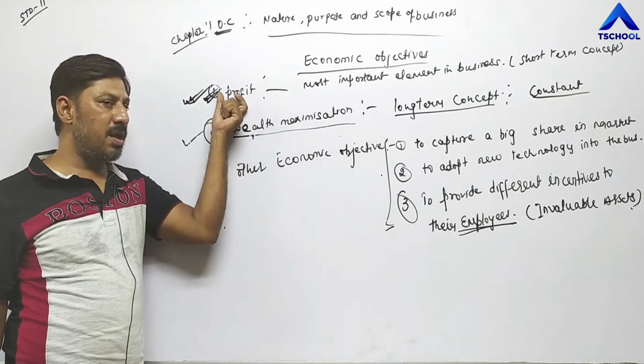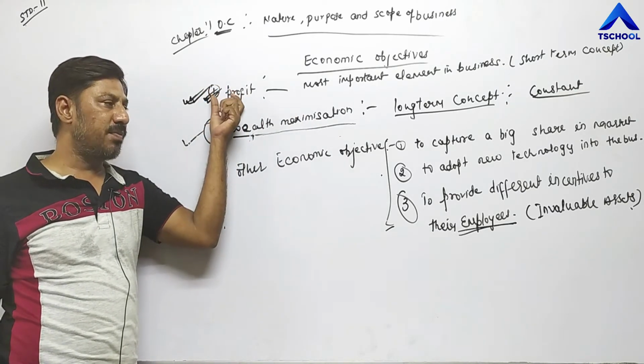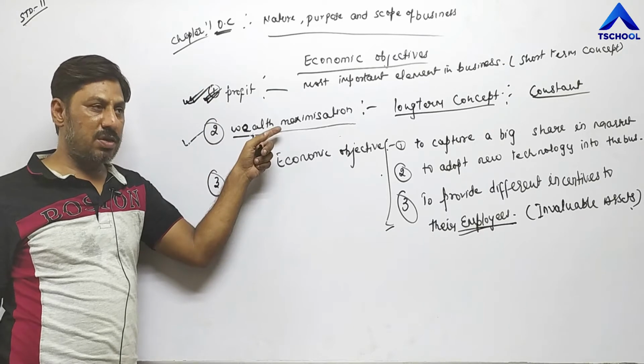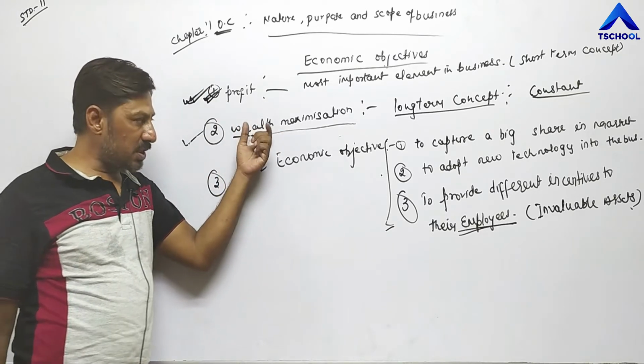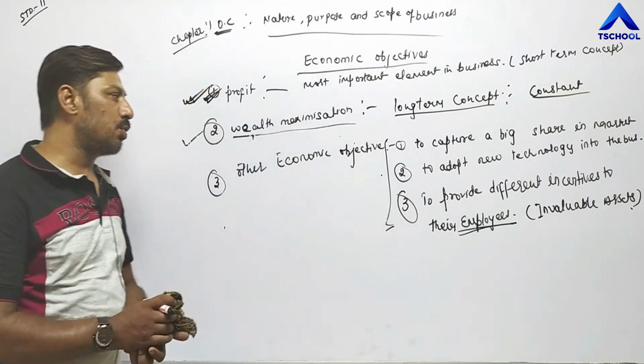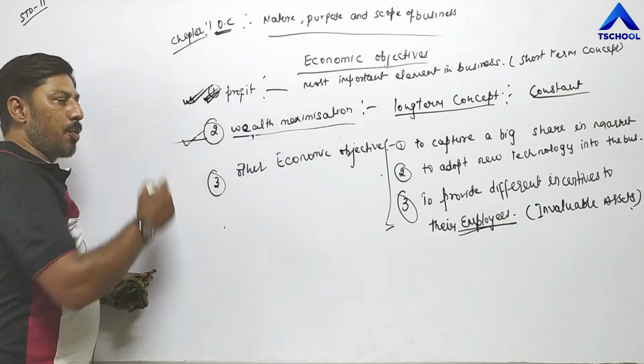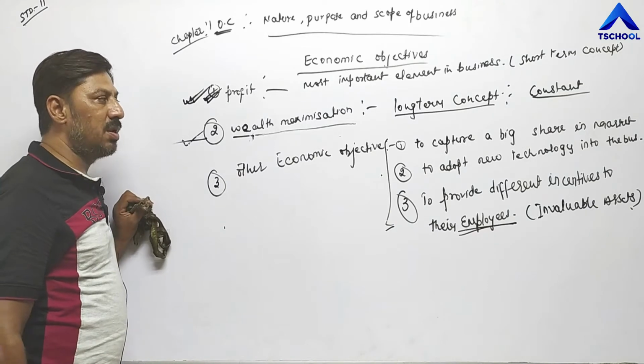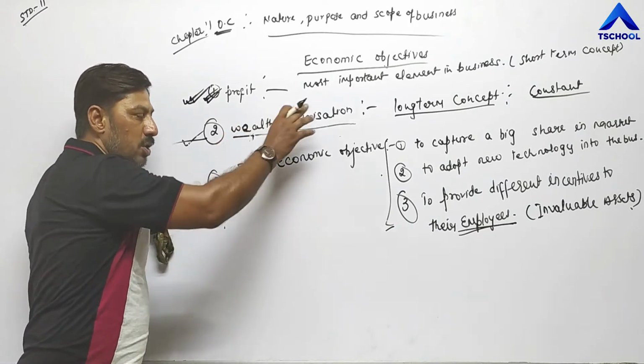Earning profit year by year, they are able to utilize the profit for the expansion of business, for adopting new technology, for setting up a new branch in some other city or in the same city. In this way, they can increase their property. This is called the wealth maximization concept, and it is a long-term concept.